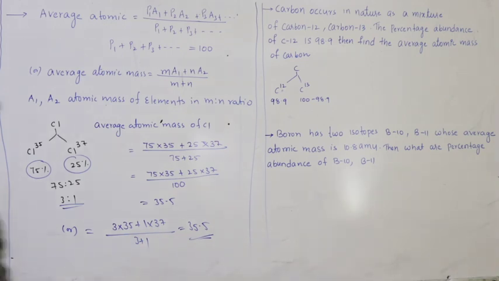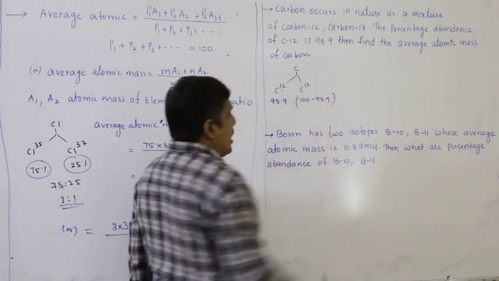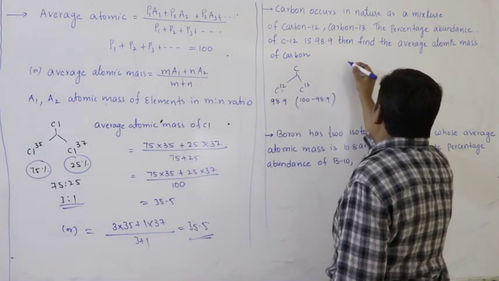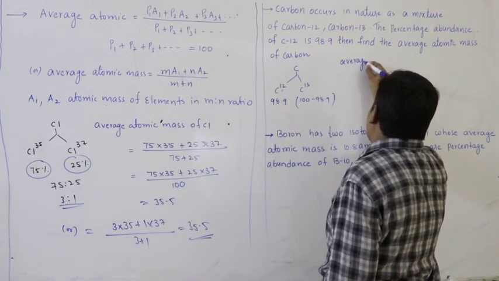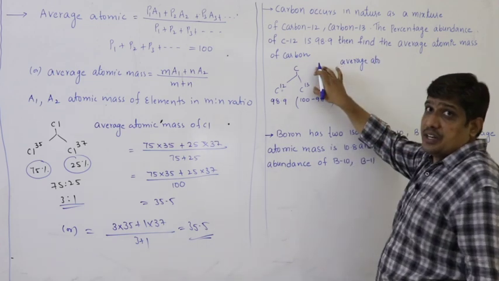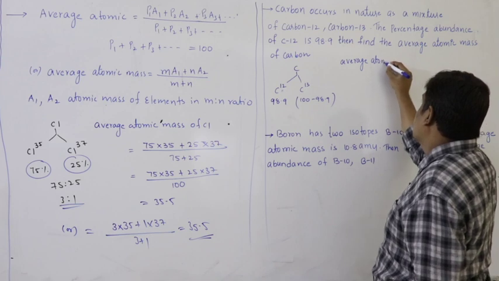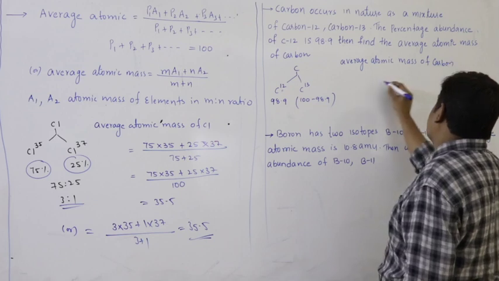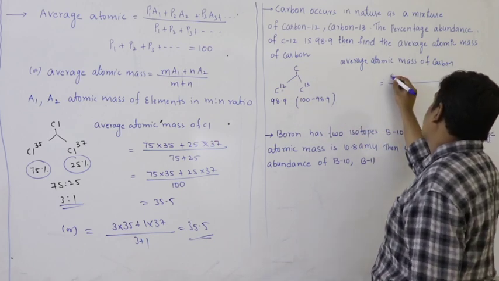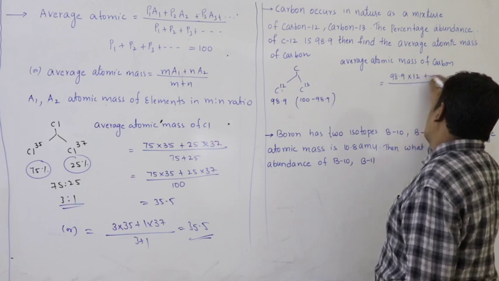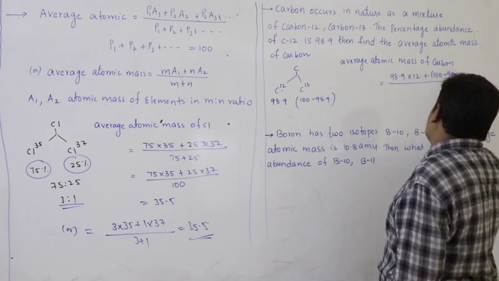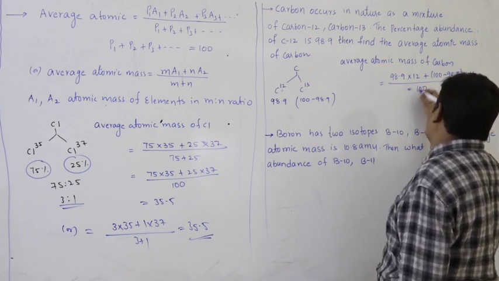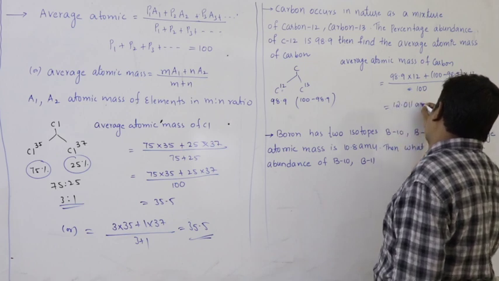If I neglect that, the percentage abundance of C13 should be 100 minus 98.9. So let us find the average atomic mass. We are neglecting C14 here, it is not mentioned in the problem. Average atomic mass of carbon is 98.9 into 12 plus 100 minus 98.9 into 13, by 100, around 12.011 mu.